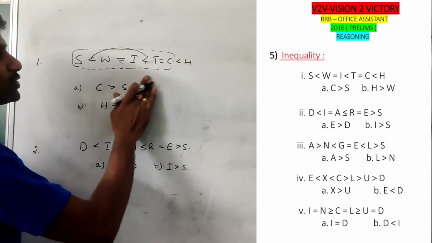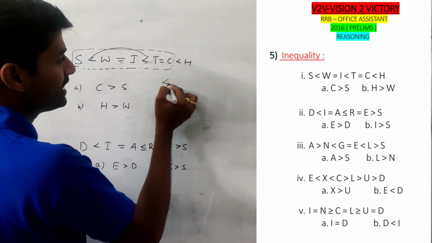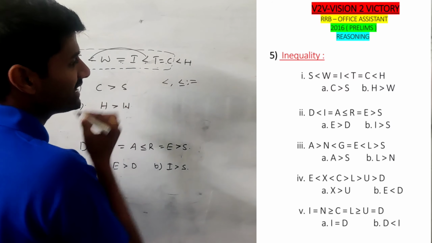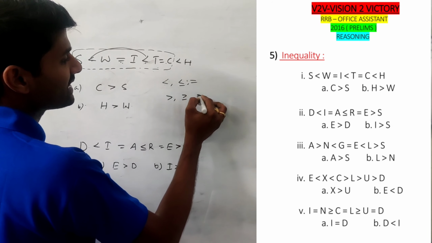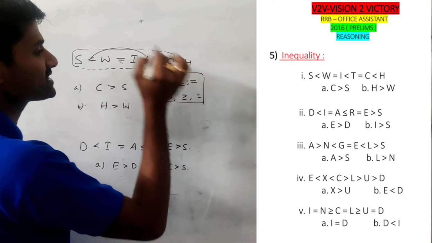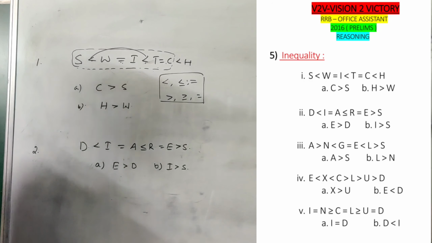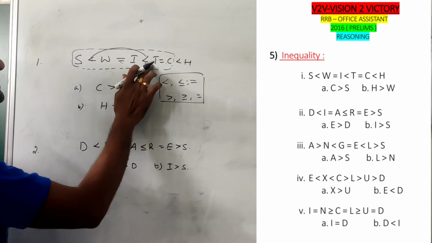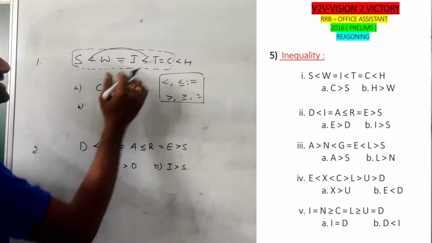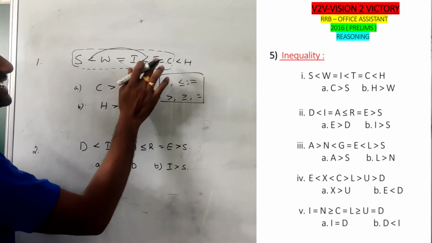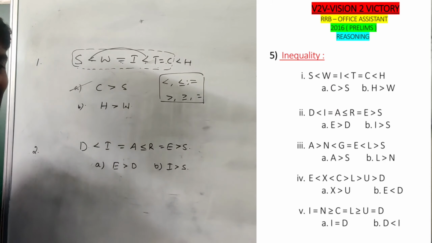Why? Because we know the relations we have: less than or equal to, and equal. Next, greater than and equal. So these are the priorities of symbols we can consider from inequalities. Then see, we have a less than, equal. So the common parameter we have is less than: S less than C. S less than C can indicate C greater than S.